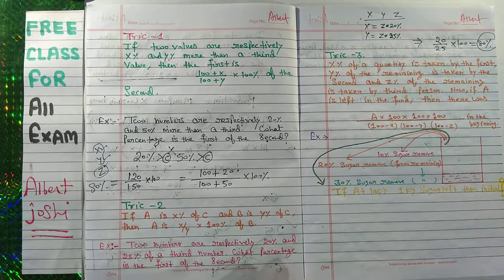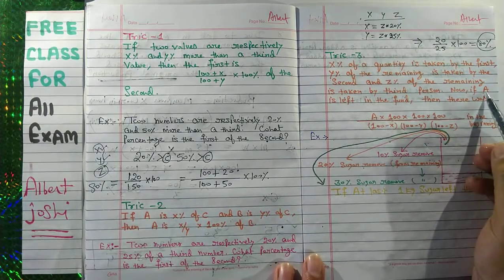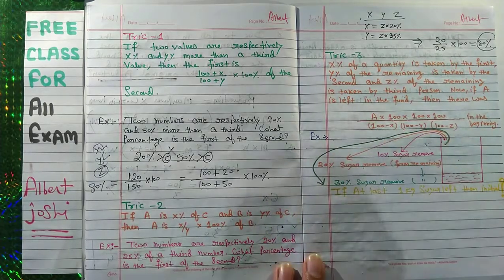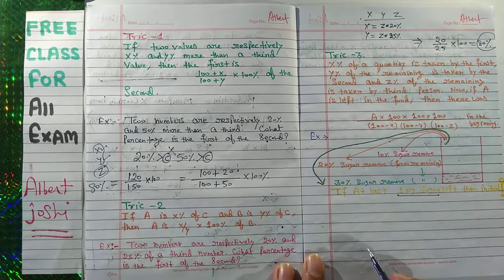So now we will write here your question. It is very simple. You have to put all the values here. So A, what is A? A is left in the fund. So your remaining was 1 kg.